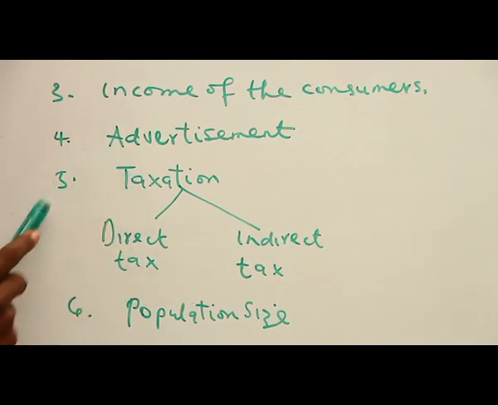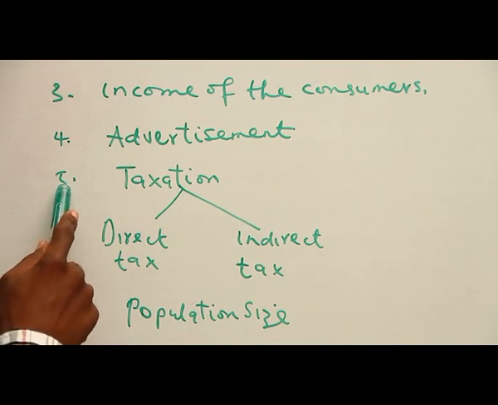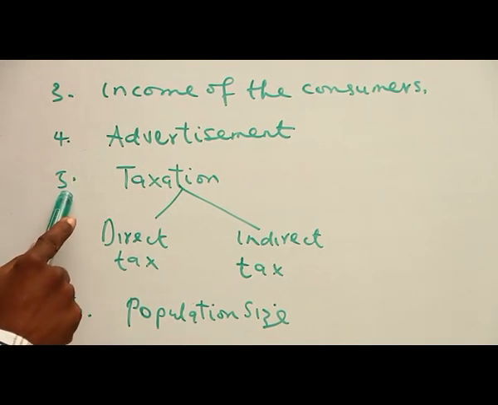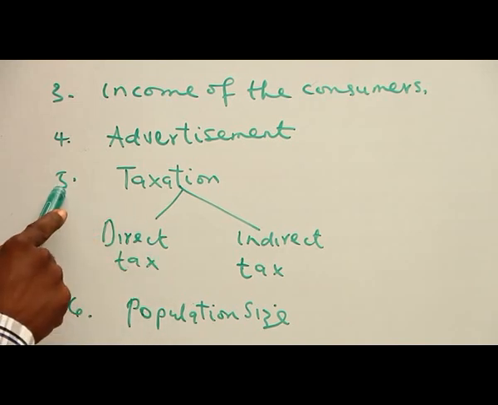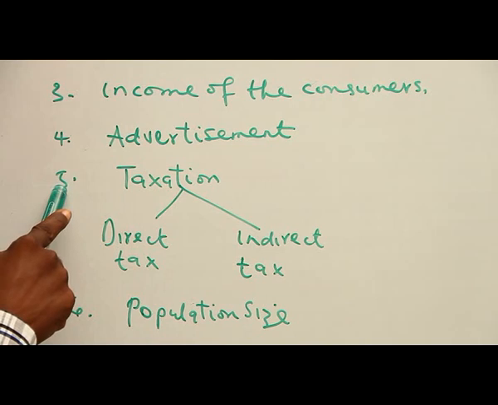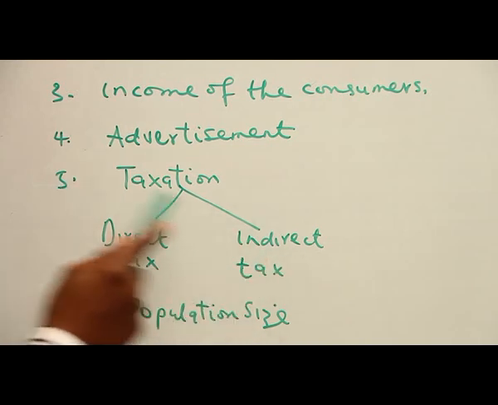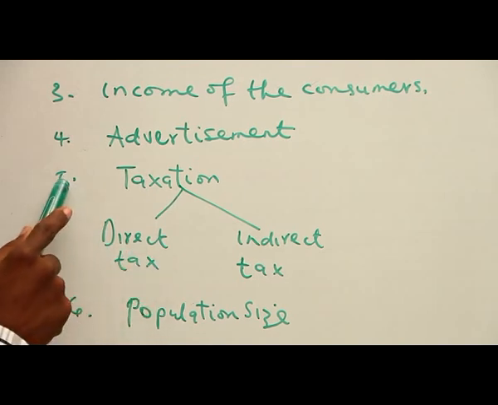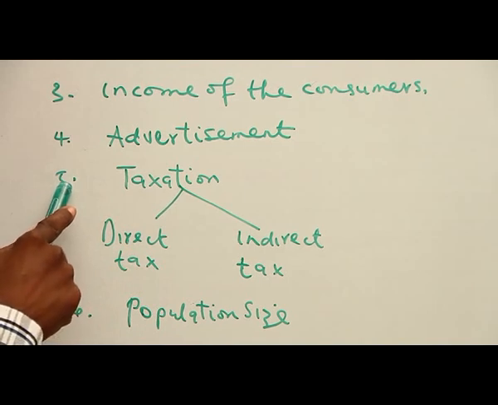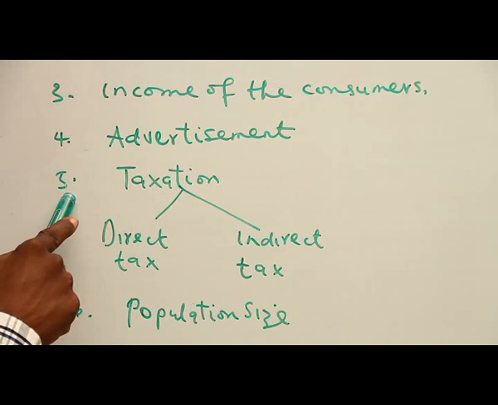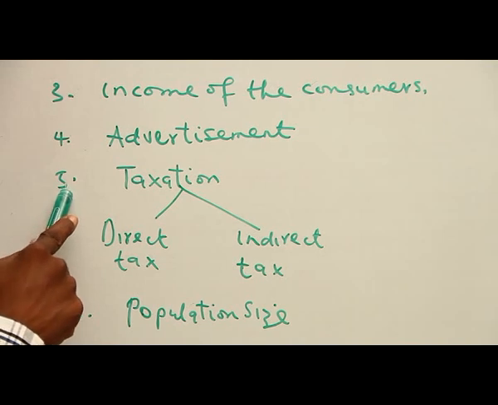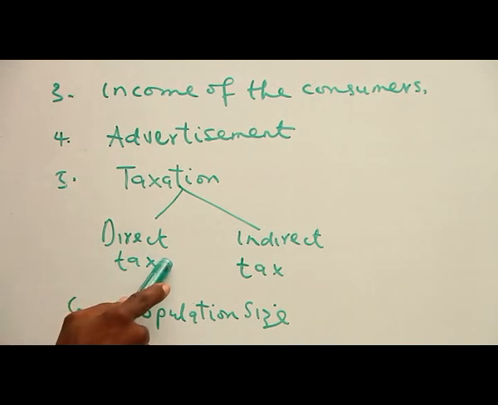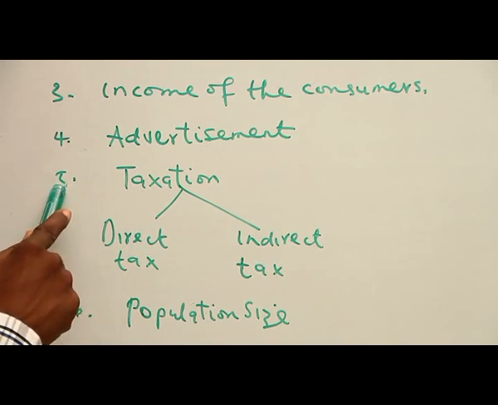Number 5, taxation. Taxation is in two forms: direct tax and indirect tax. Direct tax is placed on individual income, corporate taxes, and so on, while indirect tax is placed on goods and services. If there's an increase in direct tax, it will reduce the consumer's income. Thereby, there will be a reduction in the demand of goods and services. But if there's a decrease in direct tax, consumers will have more to take home as income. So more goods and services will be bought.